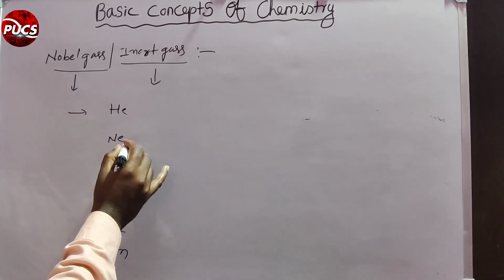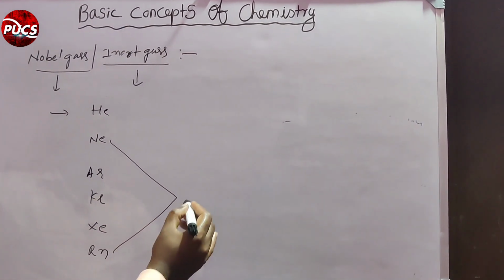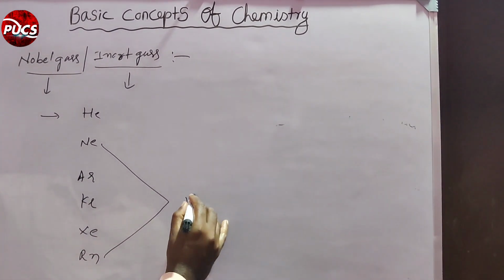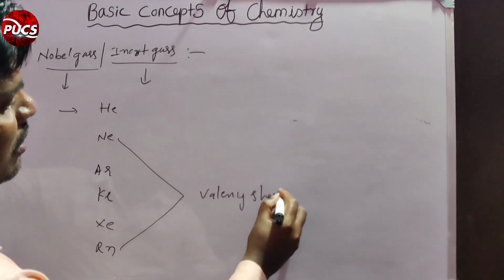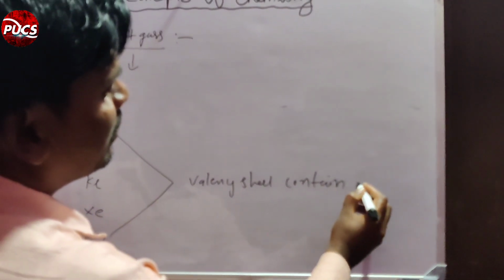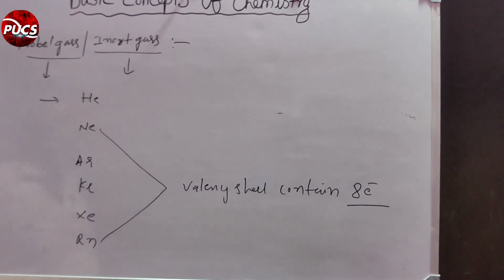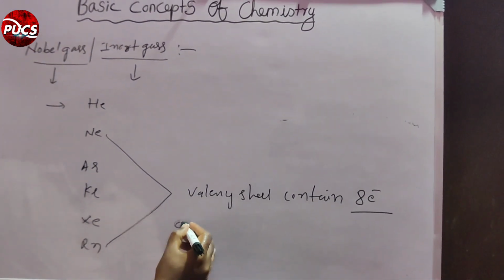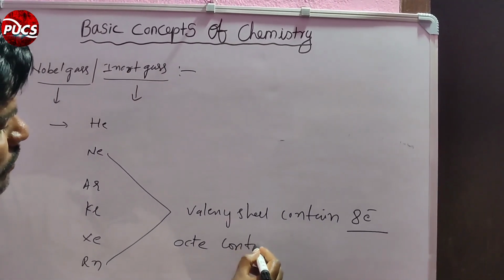From neon up to radon, the valency shell contains 8 electrons, so they show the octet configuration.